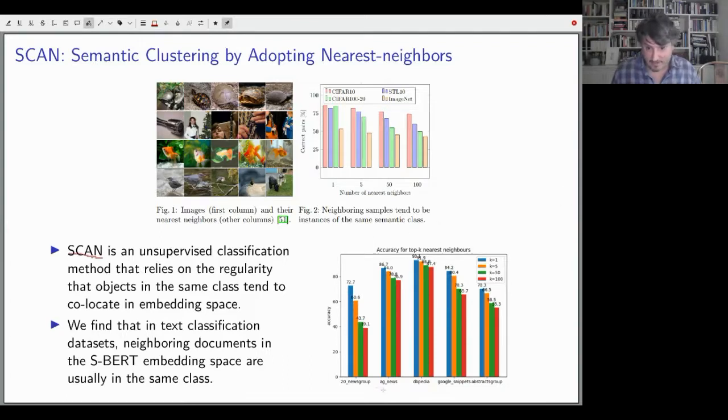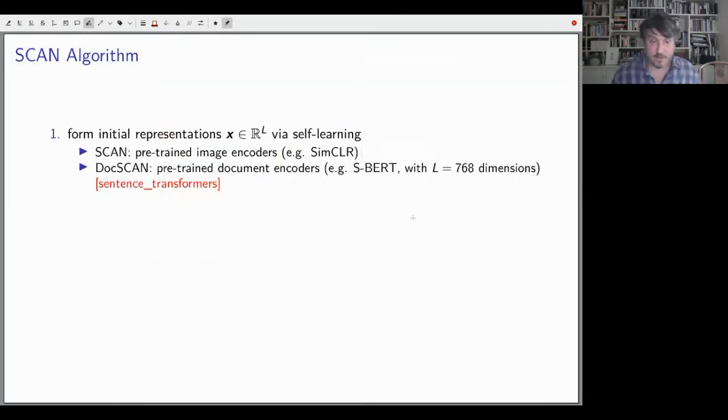So this is like the 20 Newsgroups, a standard text classification data set. The neighbors in the embedding space also tend to have the same topic. So we use that as motivation for training this unsupervised text classification system. The SCAN algorithm, this is the most technical part, which unfortunately I have to go through a bit quick, but please check our paper and I can answer questions about it if there are any.